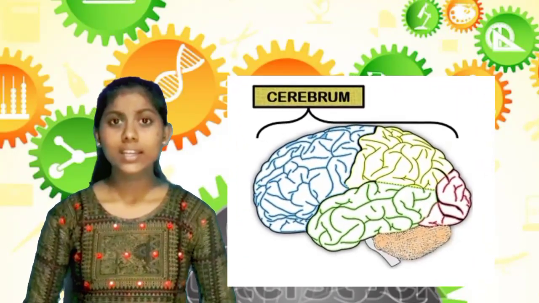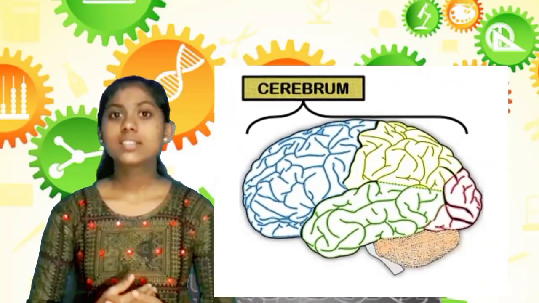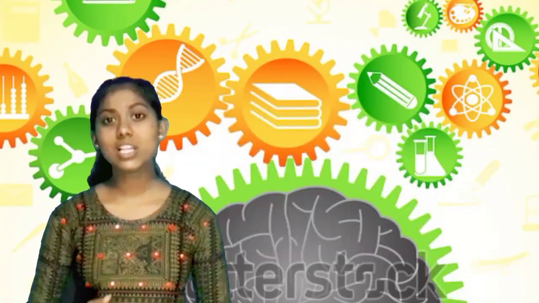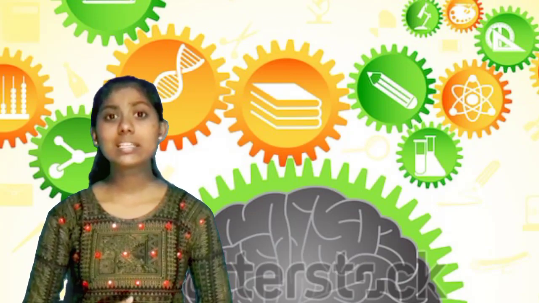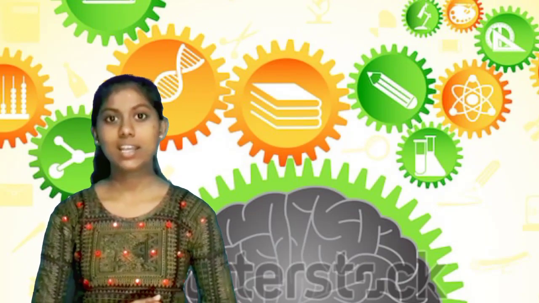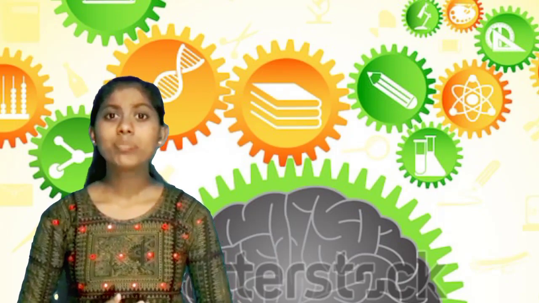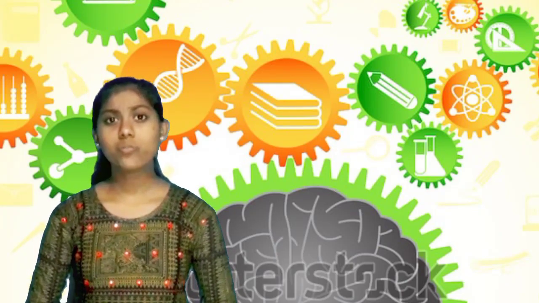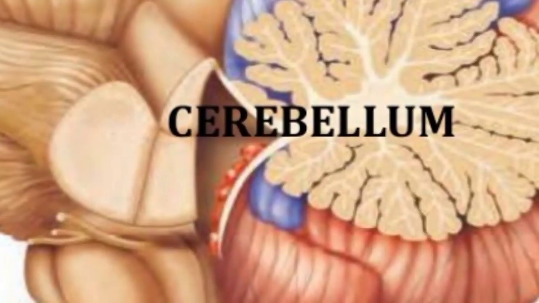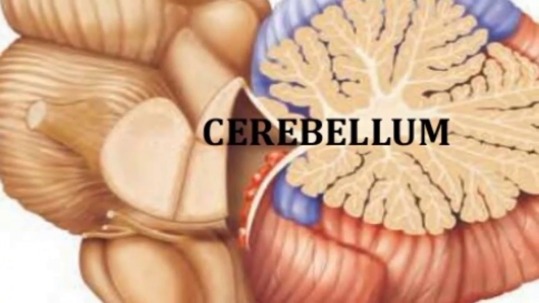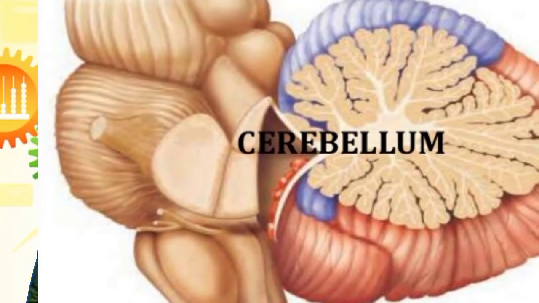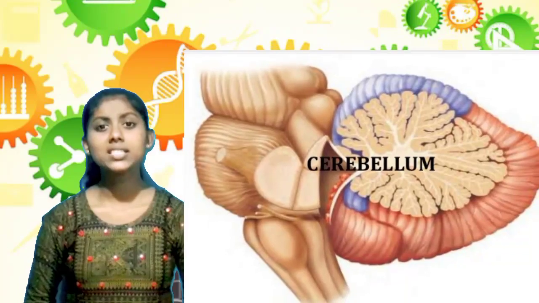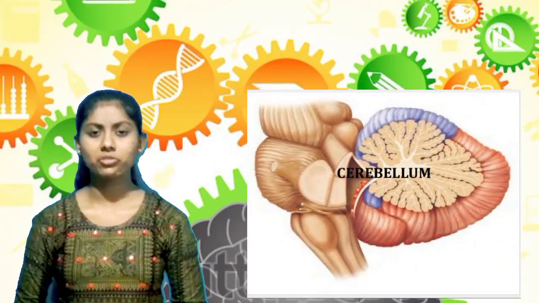And there are some internal features of the cerebrum. They are the grey matter, white matter and the basal nucleus. The grey matter is the outer peripheral layer and the white matter is the inner layer, and the basal nucleus is the large masses of grey matter. Cerebellum. The cerebellum is the largest part of the hindbrain, lies in the posterior cranial fossa behind the medulla and pons. Its main function is balancing of the body.